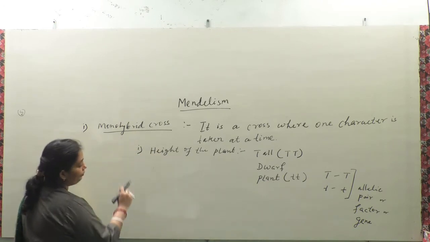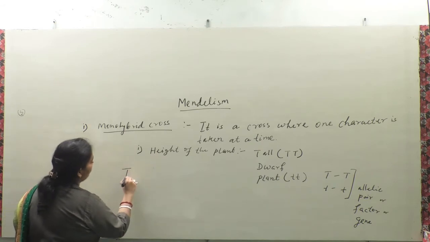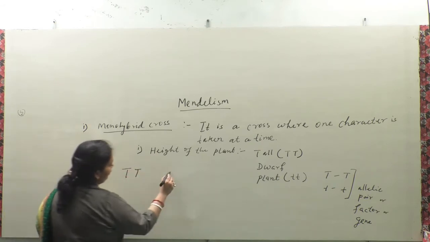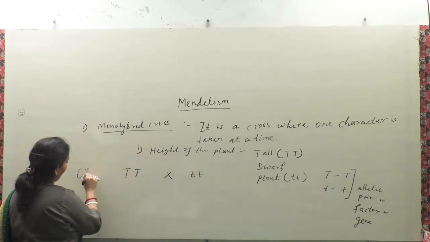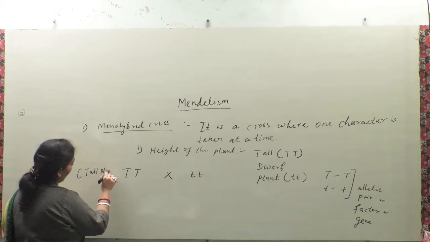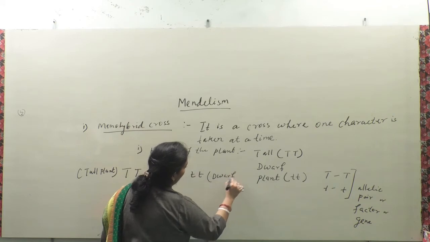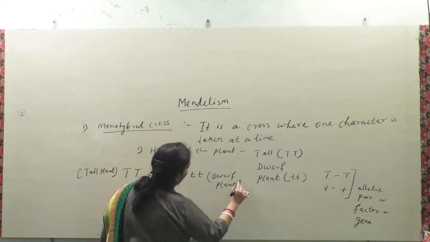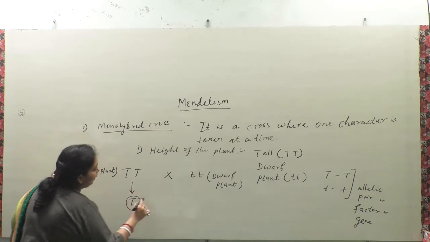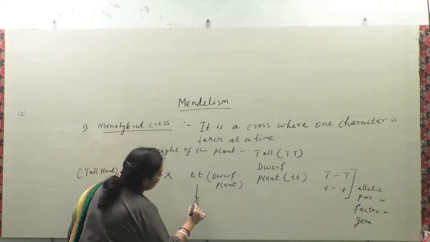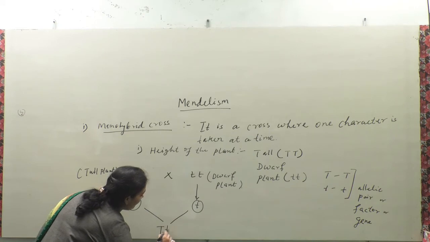Now here we cross capital T, that means tall plant, with small t, this is a dwarf plant. It forms gamete capital T and it forms gamete small t. After crossing it produced capital T small t.